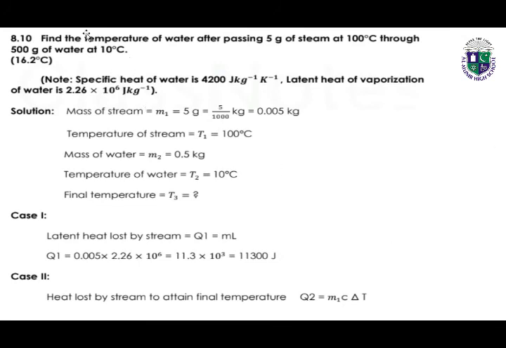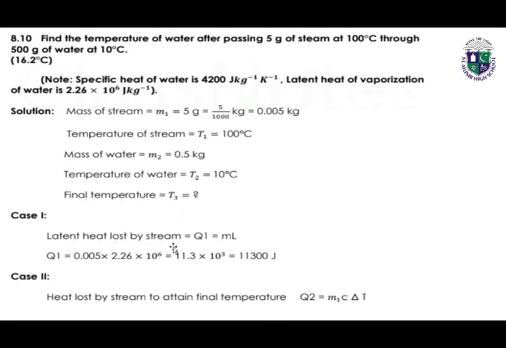Question number 8.10. Find the temperature of water after passing 5 grams of steam at 100 degrees centigrade through 500 grams of water at 10 degrees centigrade. Note, specific heat of water, which we know, is 4200 joules per kilogram Kelvin. Latent heat of vaporization of water is also given, which is 2.26 into 10 to the power 6 joules per kilogram. Mass of steam is given in grams. We can convert it into kilograms. Temperature of steam is given, mass of water is given, temperature of water is given. We have to calculate the final temperature.